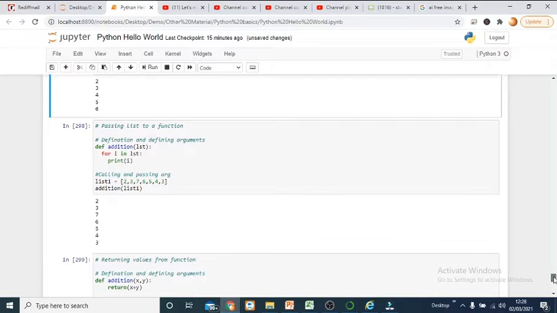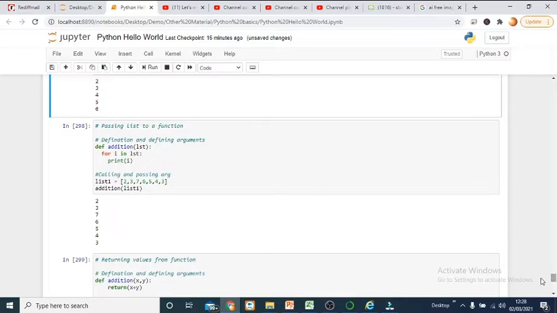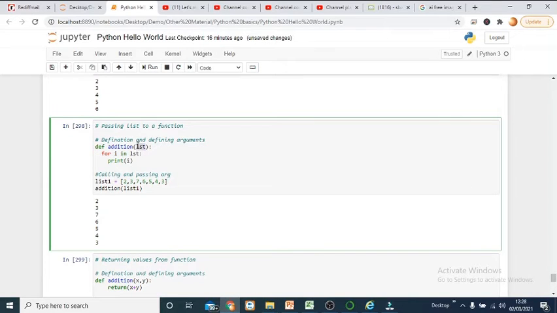All right, now next thing is, apart from arbitrary parameters, if you want to pass a complete list in the function, then can we pass it? So yes, functions support lists as well. You define a function, and after defining it, I am printing whatever elements are stored in the list. Then I have defined a list here and pass this list while calling the function. As soon as I pass the list in the function call, I could see the outputs being displayed.